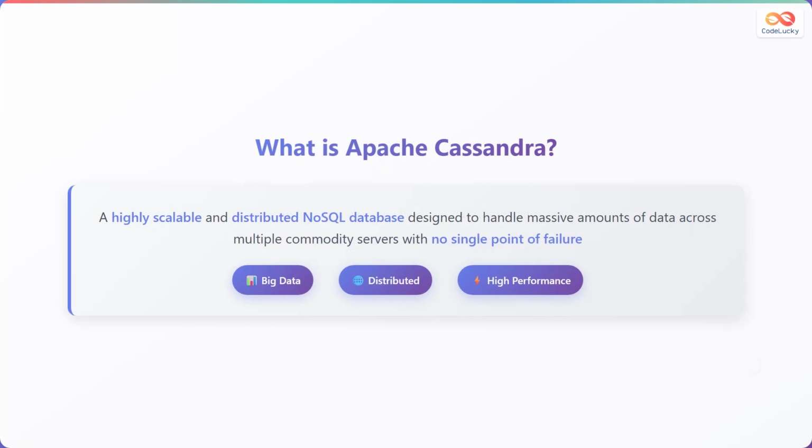Apache Cassandra is a highly scalable and distributed NoSQL database designed to handle massive amounts of data across multiple commodity servers with no single point of failure. Unlike traditional relational databases, Cassandra excels at managing big data workloads across distributed systems. It provides high performance for both read and write operations, making it ideal for applications that require real-time data processing at scale. The database is particularly well-suited for use cases involving time series data, IoT applications, and systems that need to handle millions of transactions per second.